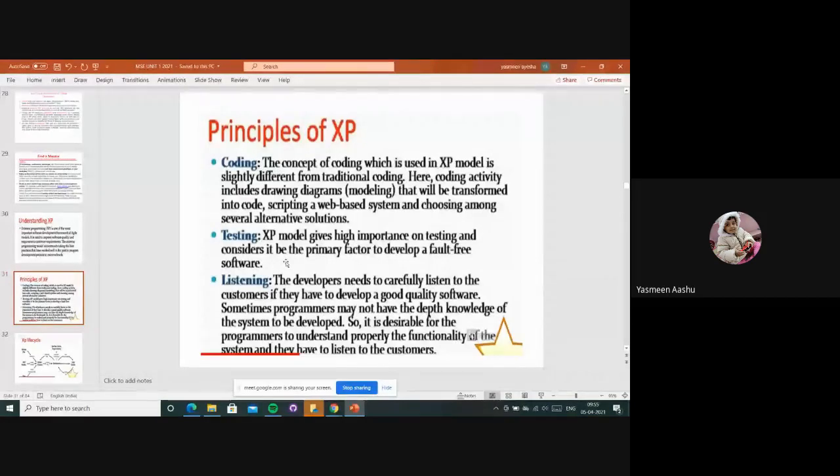So here, the tester: everyone will give some importance to testing. Why? Because with the help of this, they can get all the information about where the drawback is and what we can do, right? So testing is also very important. And listening, at last, listening. Why has this listening been involved, ma'am?